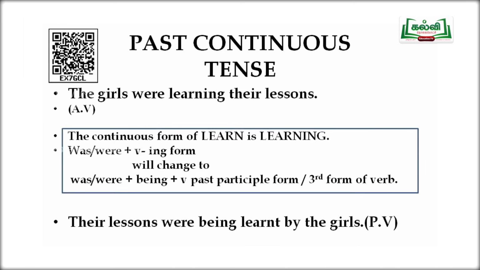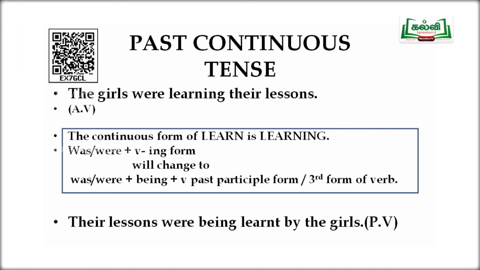Past continuous tense. The sentence is, the girls were learning their lessons. Were learning is the verb here. Learn is the root verb. Learn, learnt, learnt are the 3 forms of the verb.